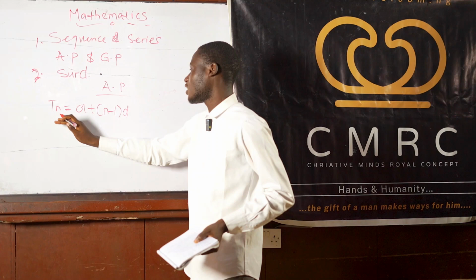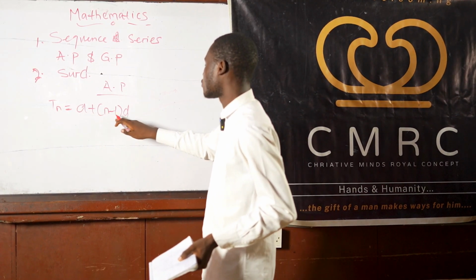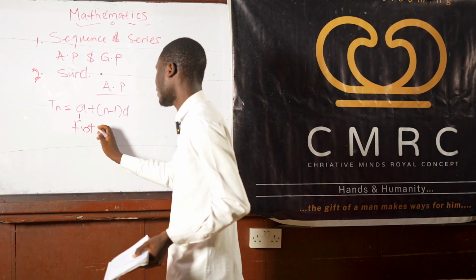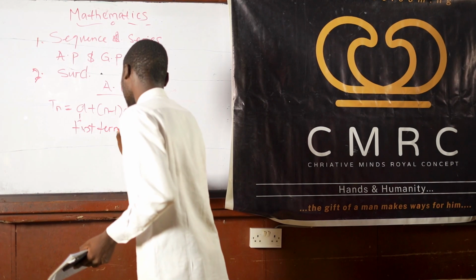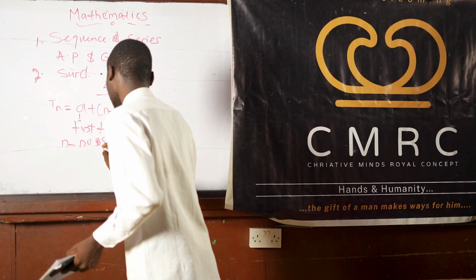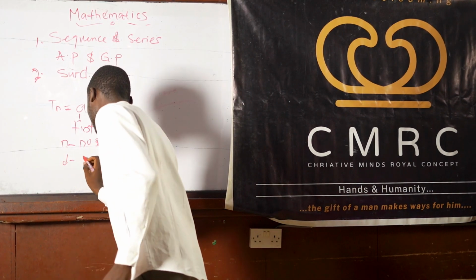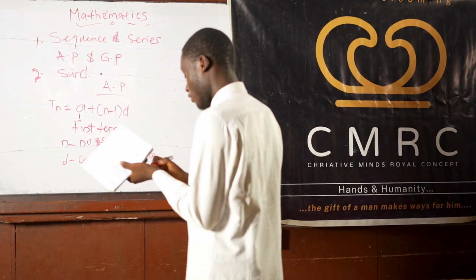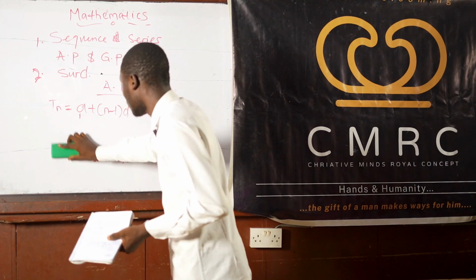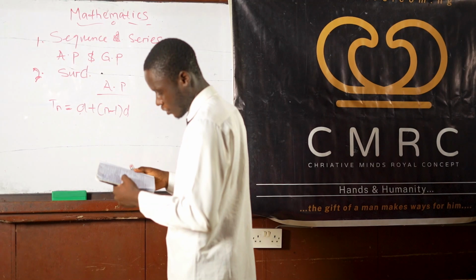The formula that is needed for AP is a plus (n minus 1)d. a stands for your first term, n stands for the number of terms, and d stands for the common difference. So that's just that, by the way. I believe we have been reading, so the formula should not be something strange to you already. So I just like that we take questions from here.